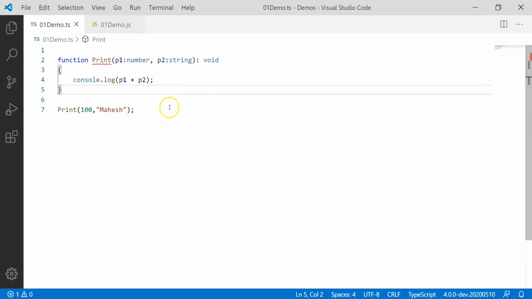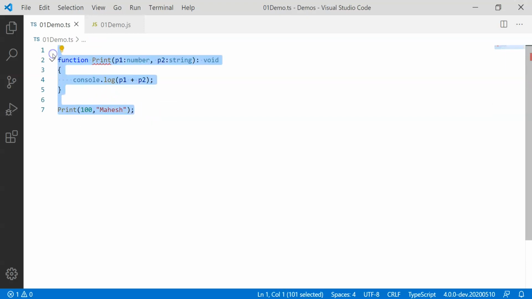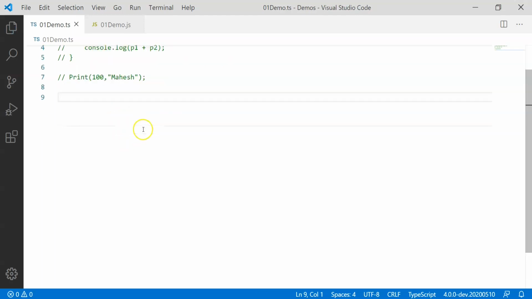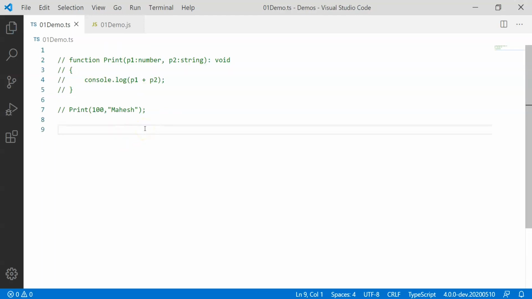Now what we need to understand is there is another feature that we have, which is well known as arrow function. So let's take an example of one simple array. I'm going to simply comment this content. I've selected all the lines, and I simply pressed Control K C, the shortcut in VS Code, and that commented all the code lines. So here is what we will do now. I just want to iterate over an array and print its values.